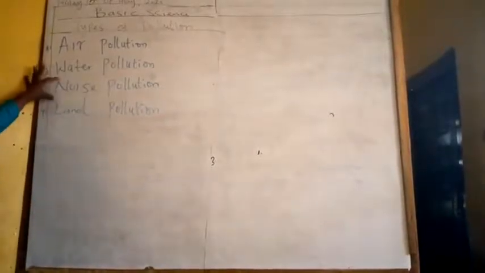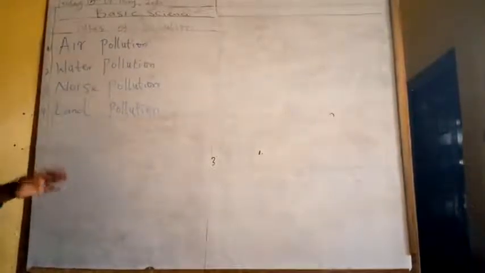Like noise pollution. You can see somewhere is very silent. There is no noise. And then some people start fighting. They shout, they start making noise, which means they polluted the environment with noise. So that is noise pollution.